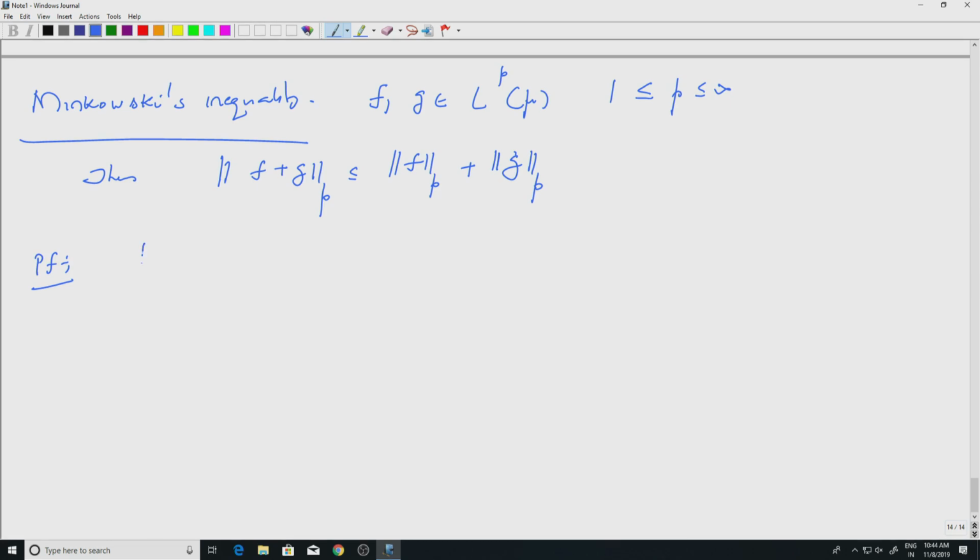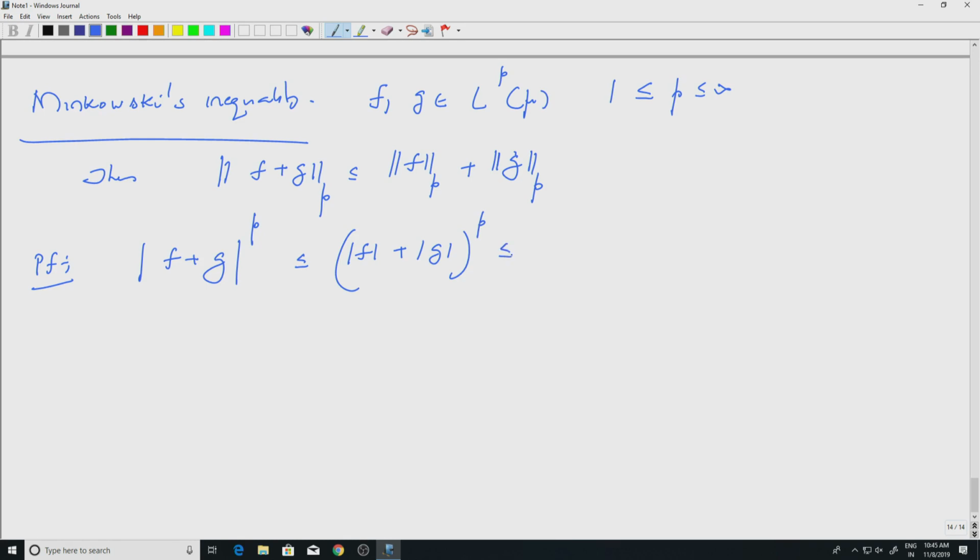So what is the norm of f plus g? You are looking at the integral over x of mod f plus g to the p d mu, right? This is what you want, and you want to say that it is finite. So we look at mod f plus g. Well, this is of course less than or equal to mod f plus mod g at any point x, but I need to take the power p.